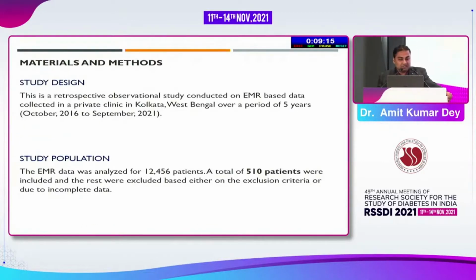Our study design was a retrospective observational study conducted on the EMR-based data, and we screened our entire data of 5 years from October 2016 to September 2021. So the EMR data was analyzed for 12,456 patients. And out of that, we selected only 510 patients based on the inclusion and the exclusion criteria, and we analyzed their data.